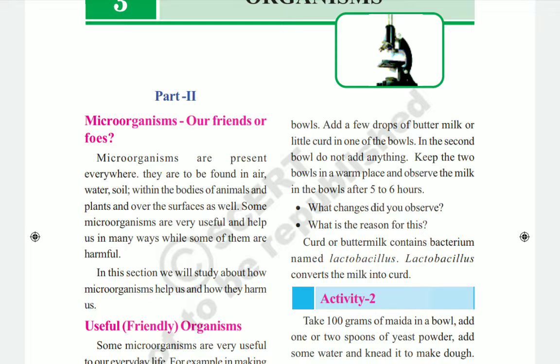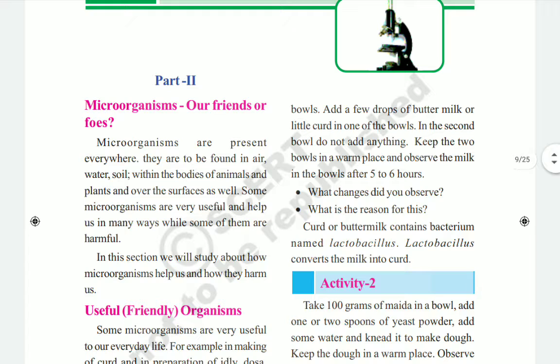Okay, it's very very important, children. The name of the bacteria which is there in curd or buttermilk is lactobacillus. Because of this lactobacillus only, the warm milk is converted into curd.